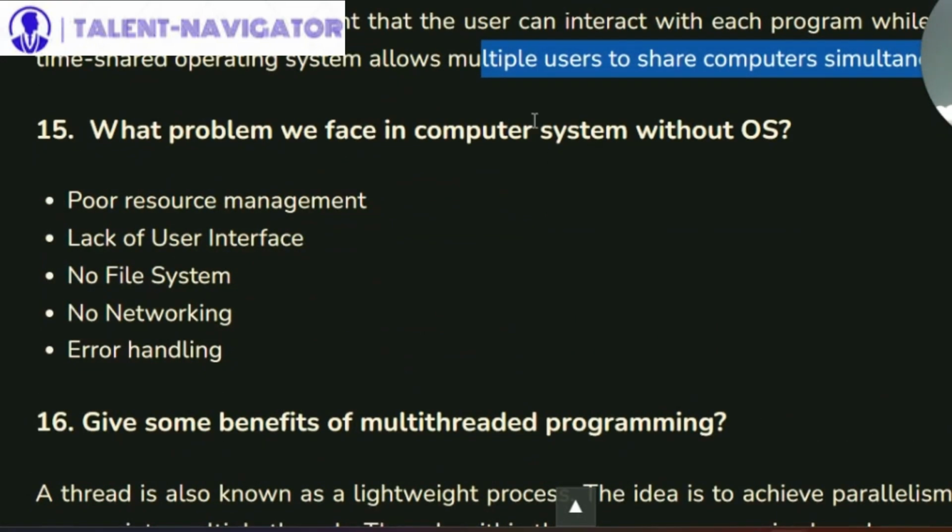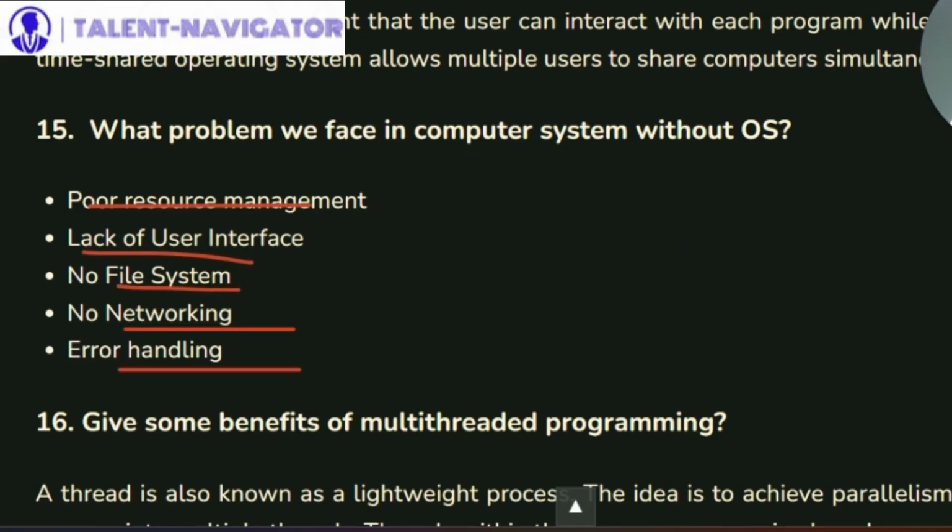Right. So, what problem we face in a computer system without an OS? Poor resource management, lack of UI, no file system, no networking, no IO devices, and error handling.